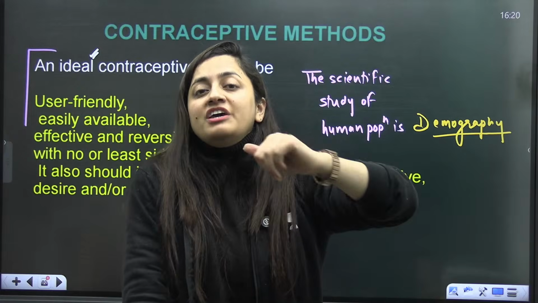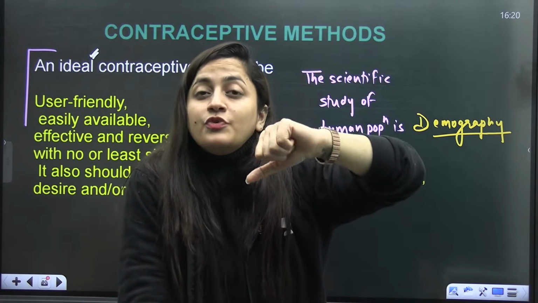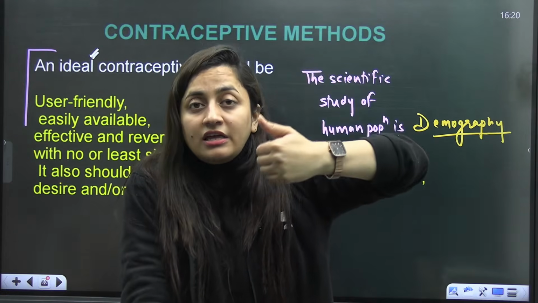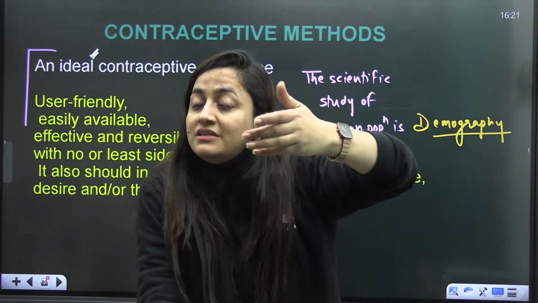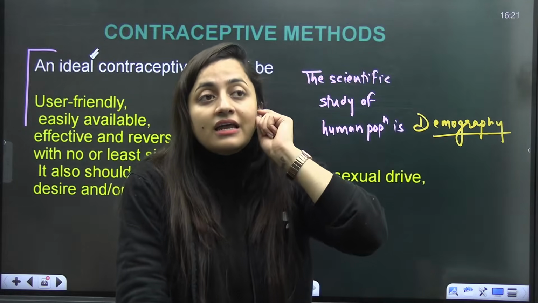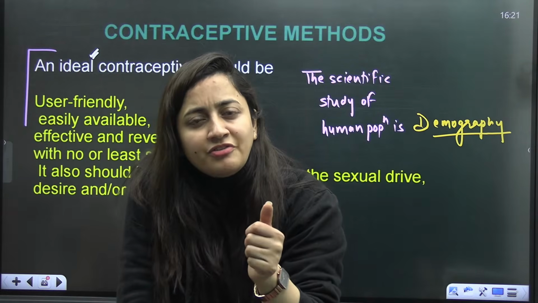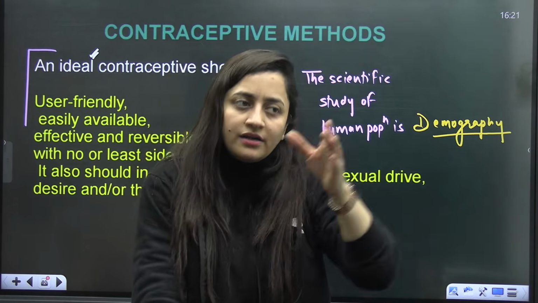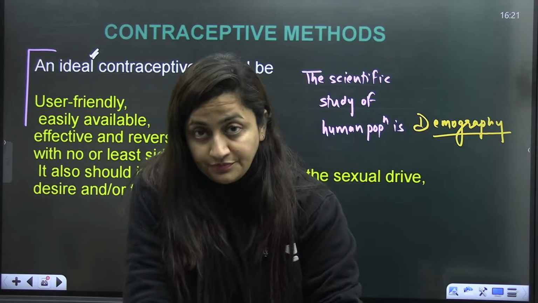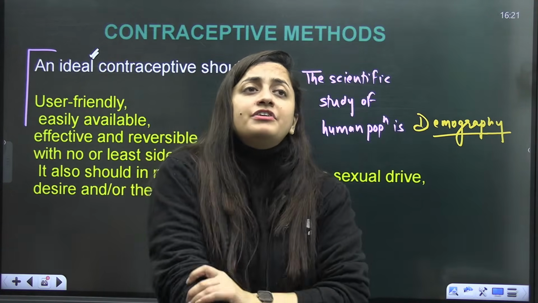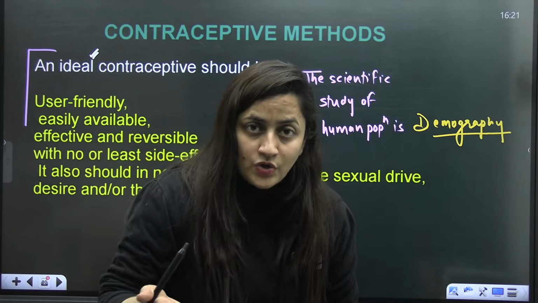Then let's suppose if sperms are there in the female genital tract, there are contraceptive methods which make sure that if they are in the vagina, they don't go further, right? They don't pass to the fallopian tube. These type of methods are also there. There are methods which kill the sperm, so that they should not be able to fertilize the ovum. And sometimes there are methods which can even terminate the pregnancy if there is unprotected sexual intercourse.